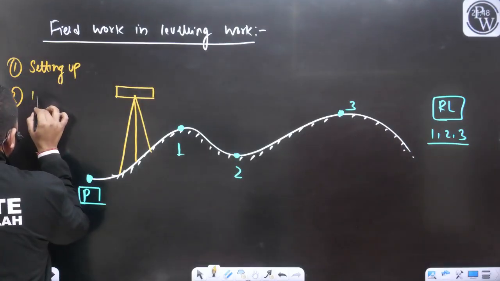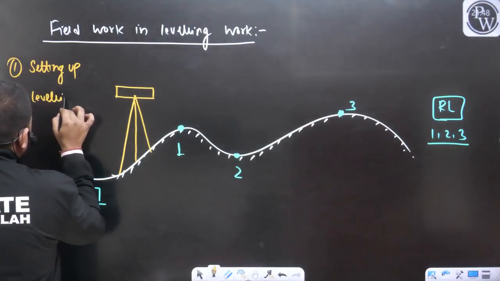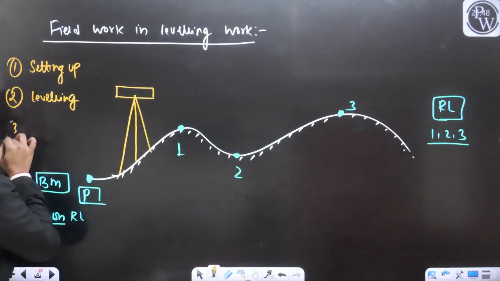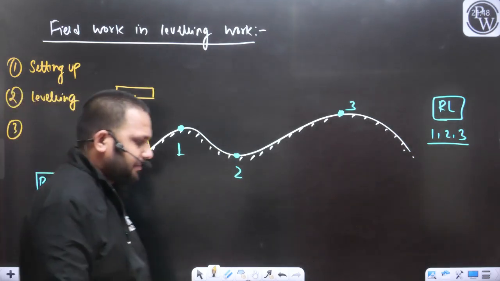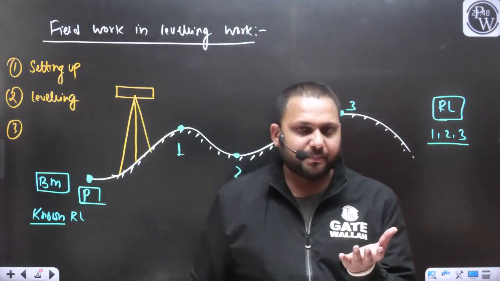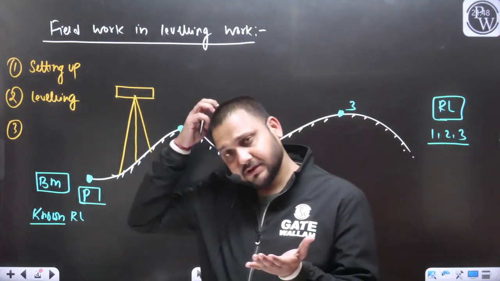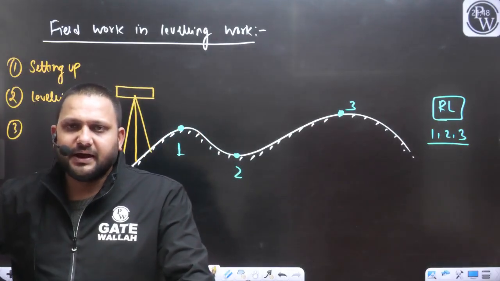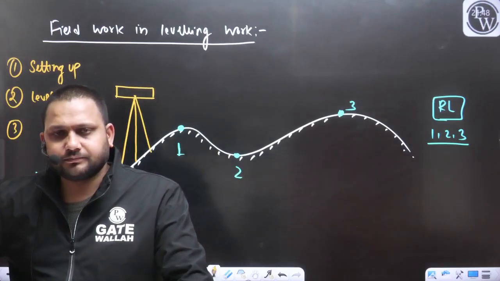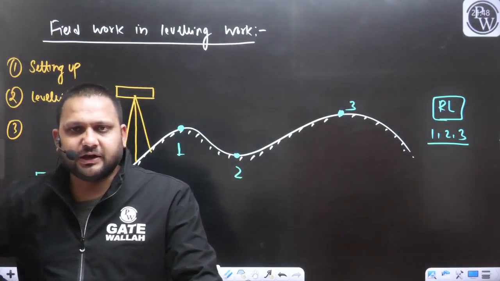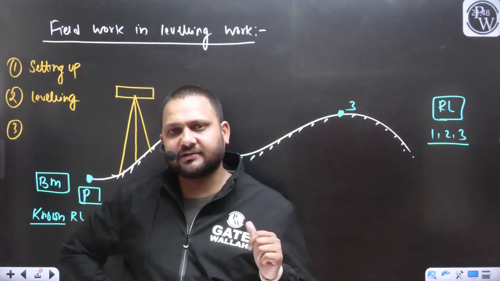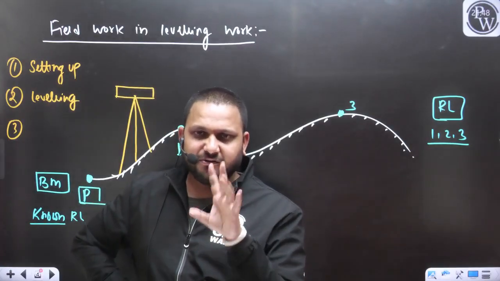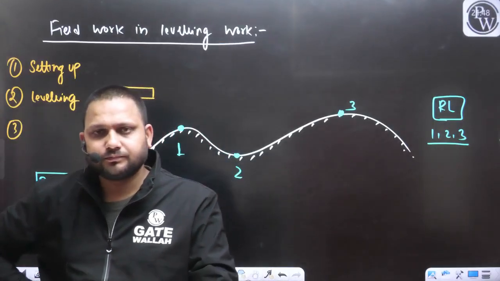Let's do the leveling. Before taking the measurement, our instrument should be perfectly leveled. Our telescope should be perfectly level. And how can we ensure that? In the last class, I discussed the leveling screw or foot screw. Do you remember?